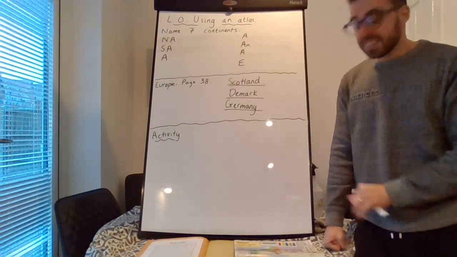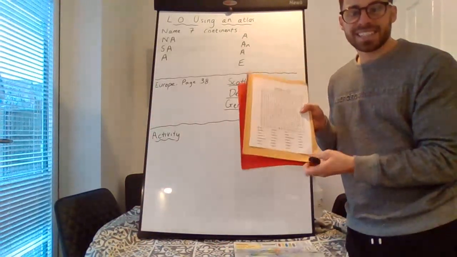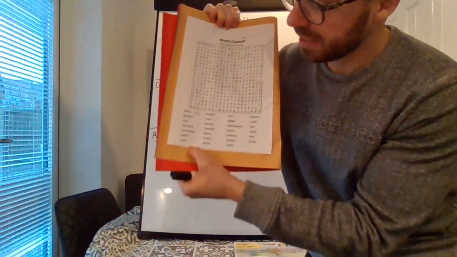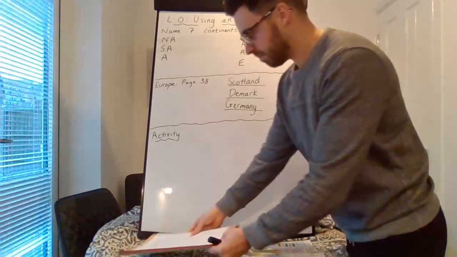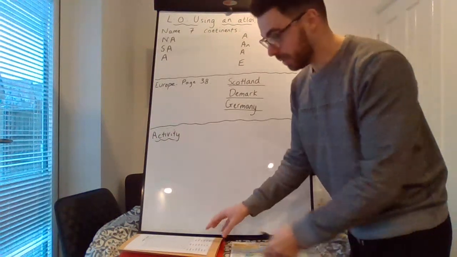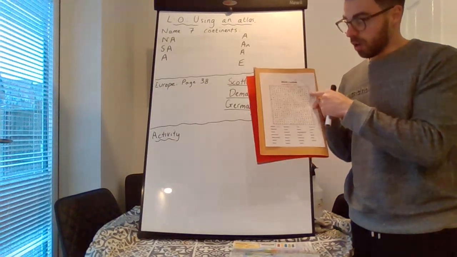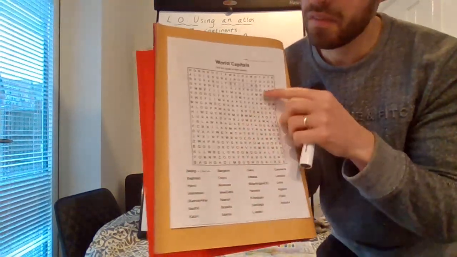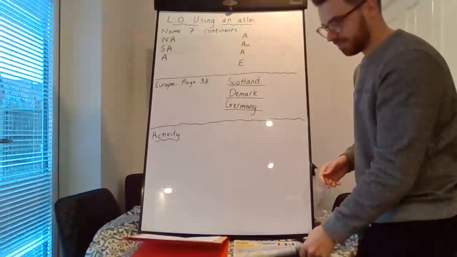So today, we're going to be continuing some more atlas work. The activity I've attached is actually a word search, and each of the words that you're trying to find are a capital city, the major city in each country. What I would like you to do is, first of all, to find the words in the word search. The very first one says Beijing, and I have found it just up here, as you can see. So there's one we've done already.